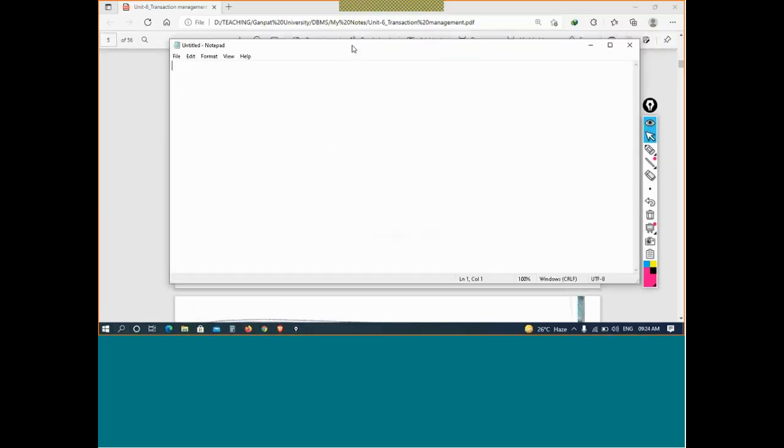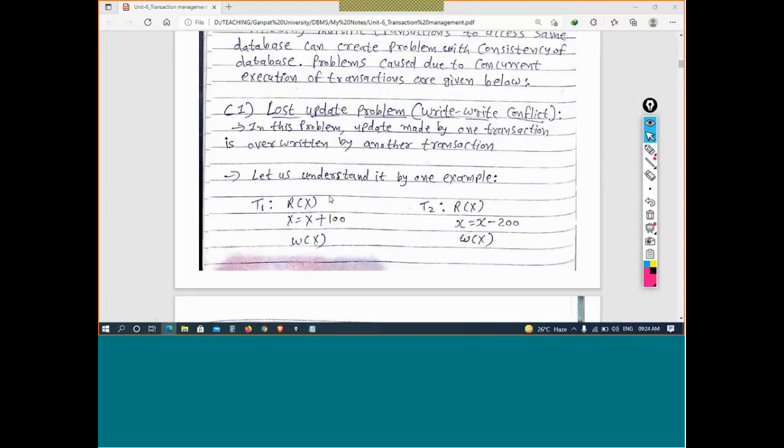So we need to understand the write-write conflict or lost update problem. Okay. So first transaction, what is it doing? X person is getting 100 rupees deposited by ATM or whatever. Any way, 100 rupees is being deposited in his account.